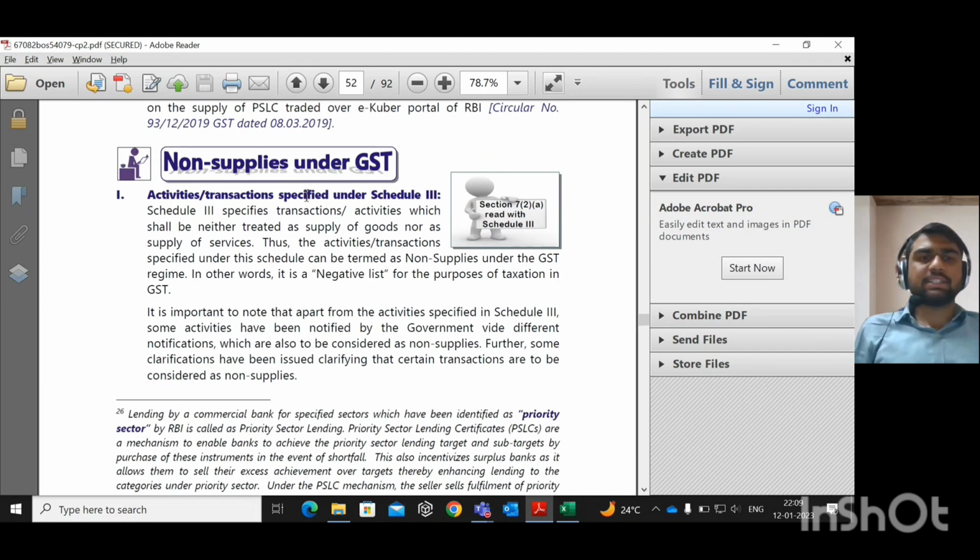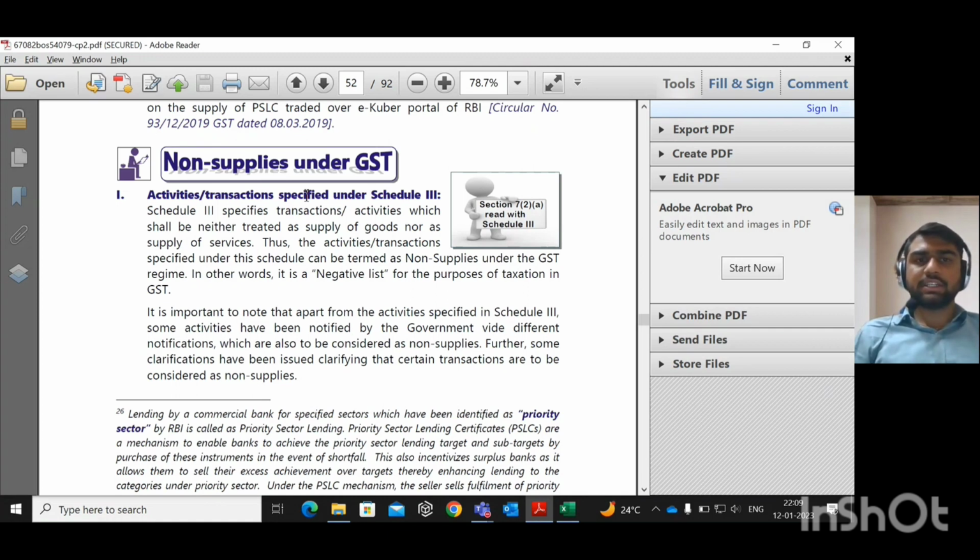Now, non-supplies under GST. That means an activity which is not a supply. Not a supply means it is not treated as a supply of goods or a supply of services. It is not a supply itself. What are those activities which are treated as not a supply, that is non-supply, which are covered in Schedule 3? Those transactions are covered in Schedule 3.